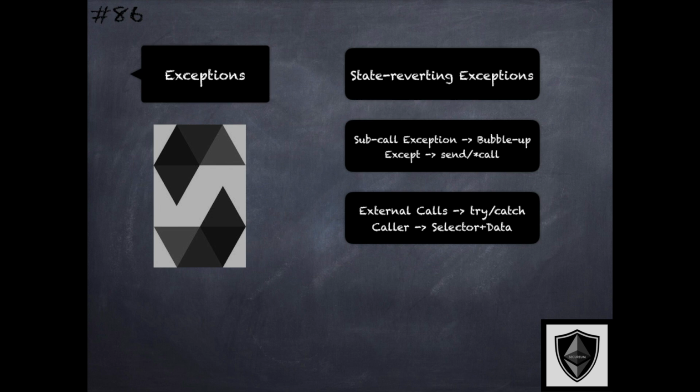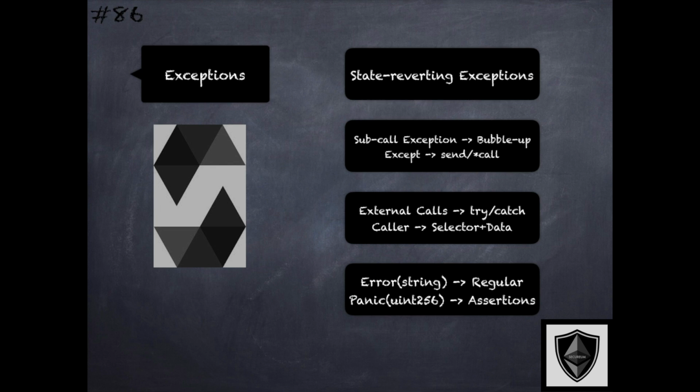Exceptions that happen in external calls made during the contract execution can be caught with the try-catch statement. We'll look more into that in the next few slides. And these exceptions can contain data that is passed back to the caller. This data consists of a function selector indicating which function the exception happened in, and also some other ABI encoded data that give more information about the exception.